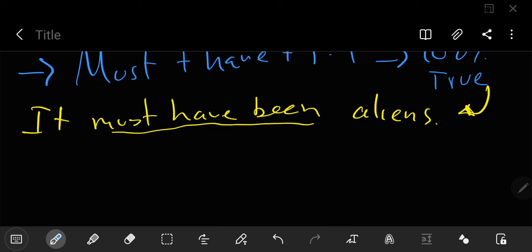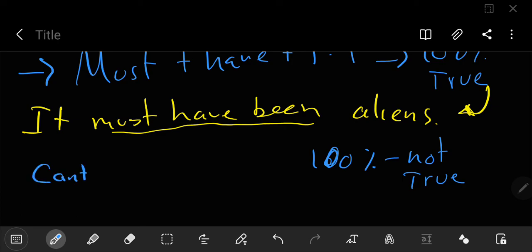And this is when it's 100% true, but when it's 100% not true, obviously you use can't or couldn't plus, I forgot the plus, have. And guess again, that is correct.